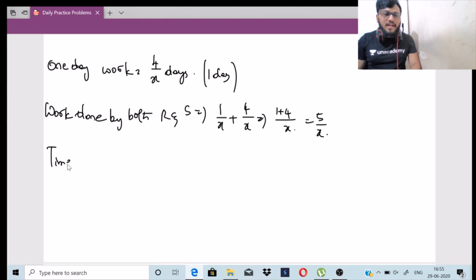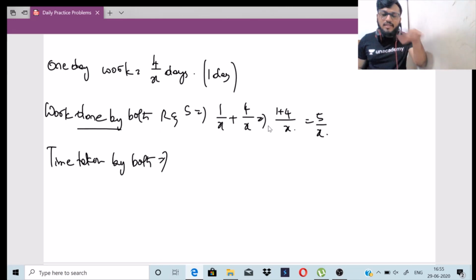So what is the time taken by both, right? Time taken by both means 5 by x. So this is the work done. Time taken means the reciprocal again. Work done is 5 by x. Time taken is the reciprocal. So x by 5. X by 5 is the time taken.